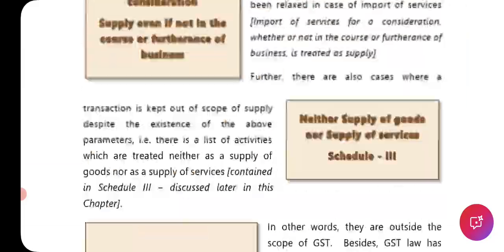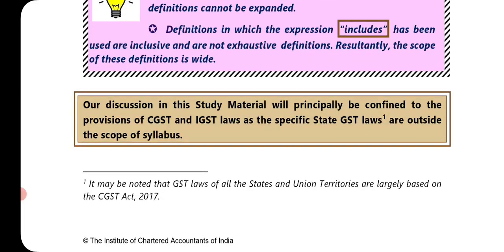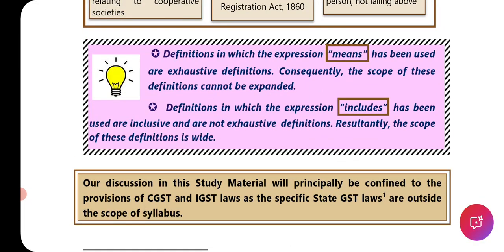I think on page number 8 or somewhere they had given this, right? Yes, they have given the definition. Definitions in which the expression means has been used are exhaustive definitions. Consequently, the scope of these definitions cannot be expanded. Definitions in which the expression include has been used are inclusive and not exhaustive. Consequently, the scope of the definition is wide. So wherever means is used, it is final. Whatever is mentioned in the definition, we have to follow. Wherever the word include is used, it can expand. There are multiple scopes there.